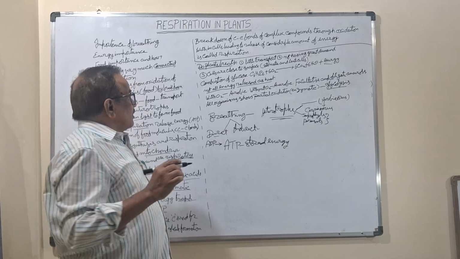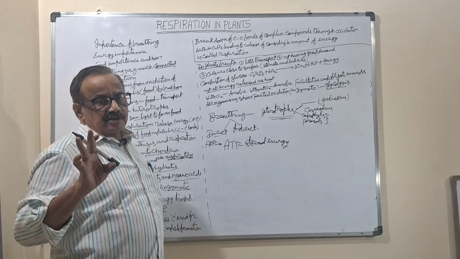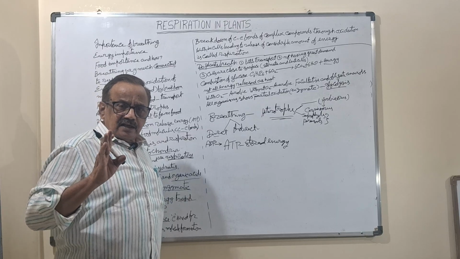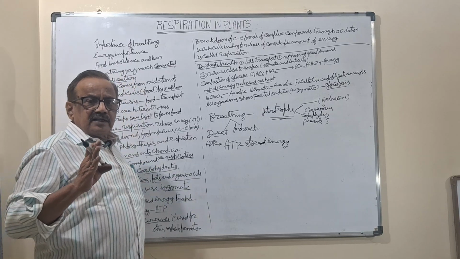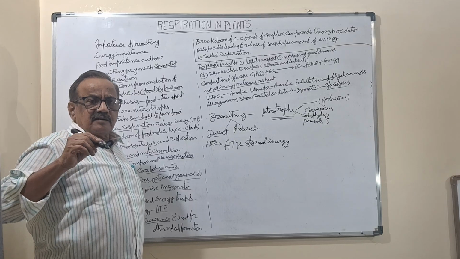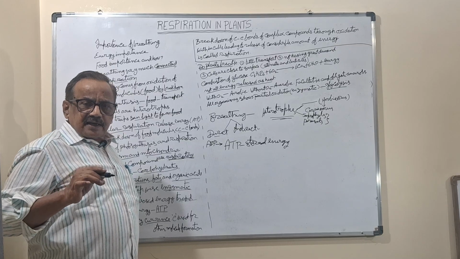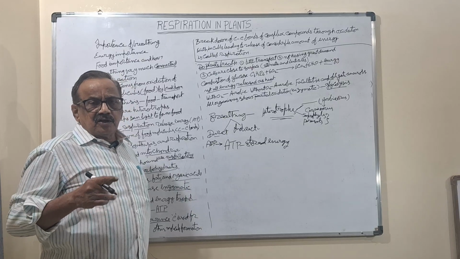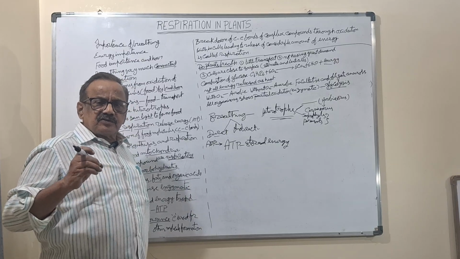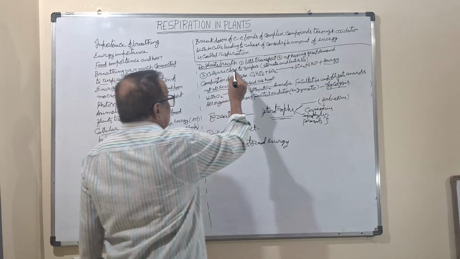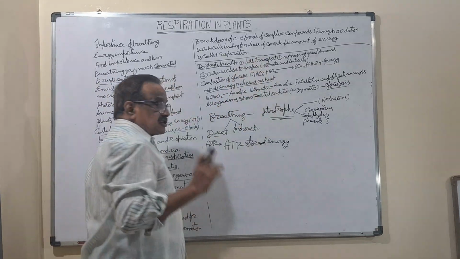And in this he has given 3 major points: why plants manage with direct respiration, and what is the main thing behind it. A respiratory system produces a lot of energy, but direct respiration produces only a small amount, so little transport is needed.